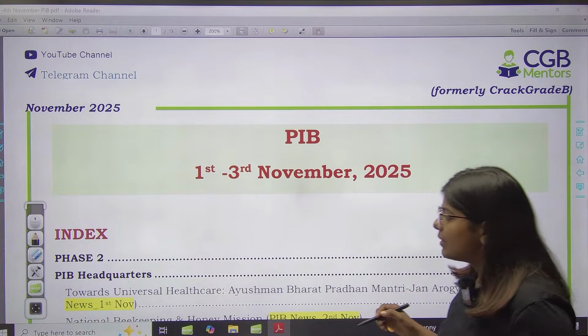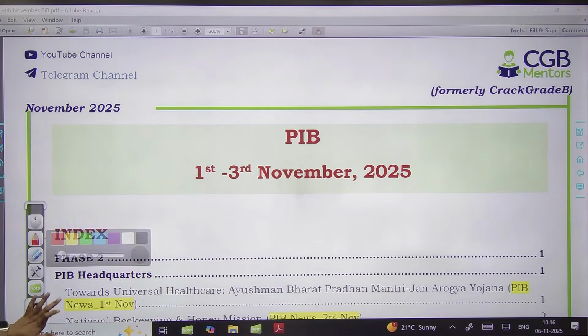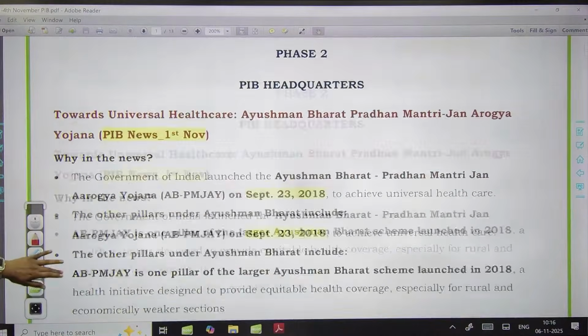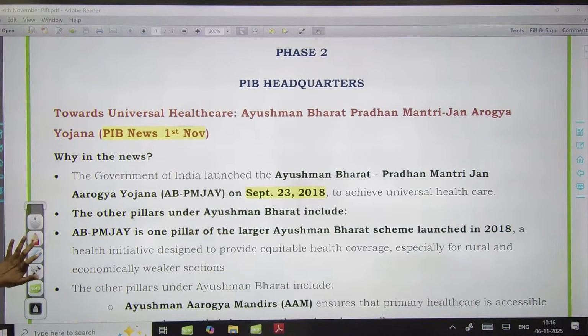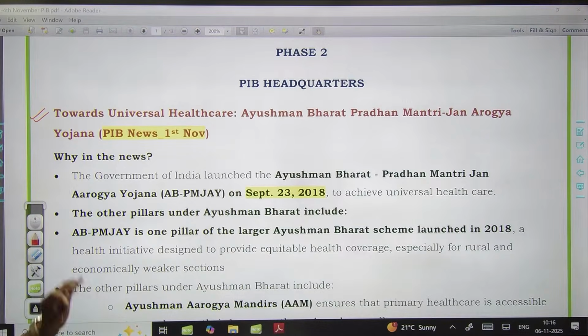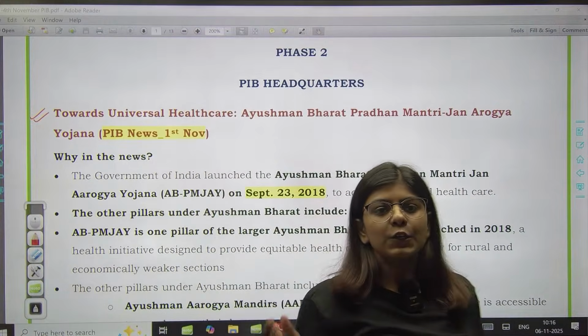So let's start with the old scheme of the government of India, and it is about the healthcare sector. In the phase 2 part of your examination, this scheme will be very important in case they will ask you anything regarding the healthcare sector, right? So here,